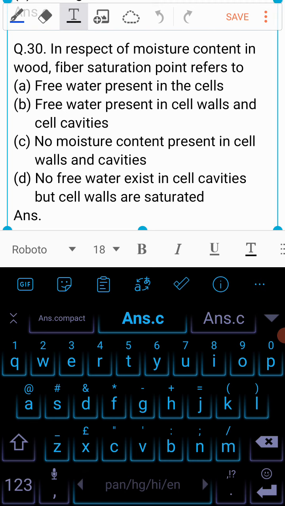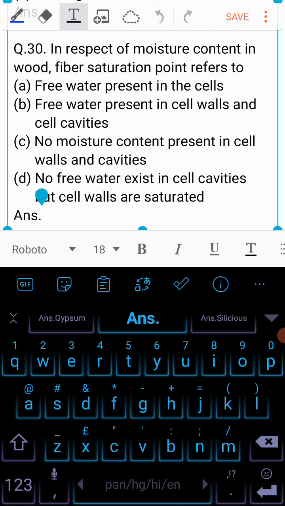Question number 30 is in respect of moisture content in wood, fiber saturation point refers to A. Free water present in the cell, B. Free water present in cell walls and cell cavities, C. No moisture content present in cell walls and cavities, or D. No free water exists in cell cavities but cell walls are saturated?